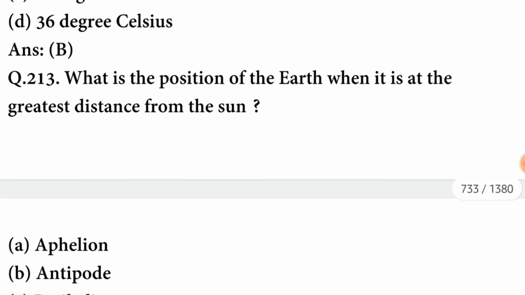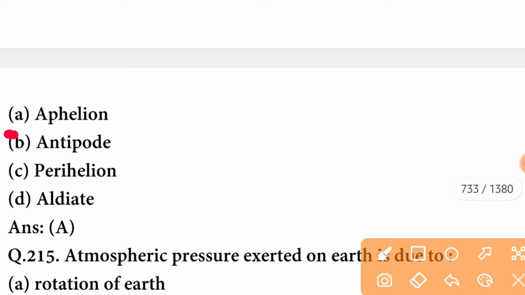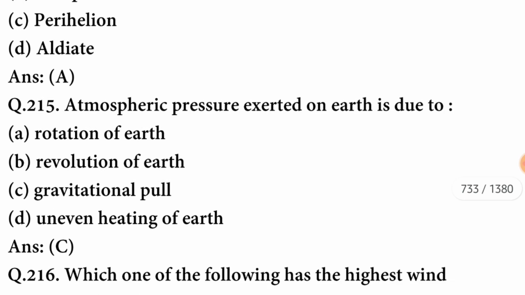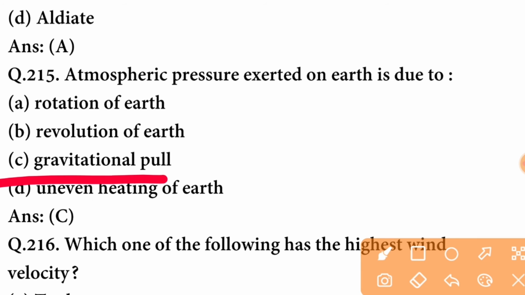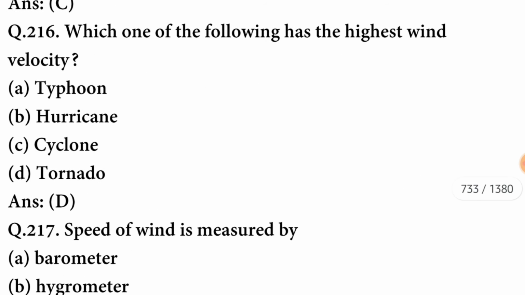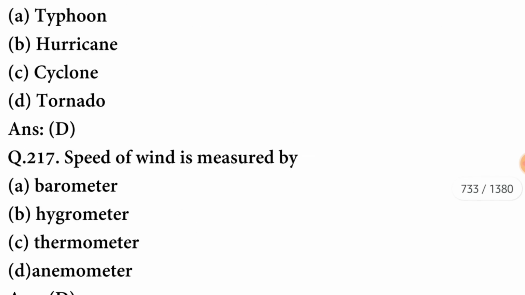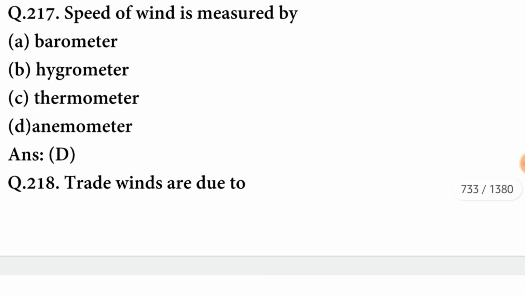What is the position of Earth when it is at the greatest distance from the Sun? It is the position aphelion. The option is correct. Atmospheric pressure exerted on Earth is due to gravitational pull. Which one of the following has the highest wind velocity? It is tornado. The option is correct. The speed of wind is measured by anemometer.